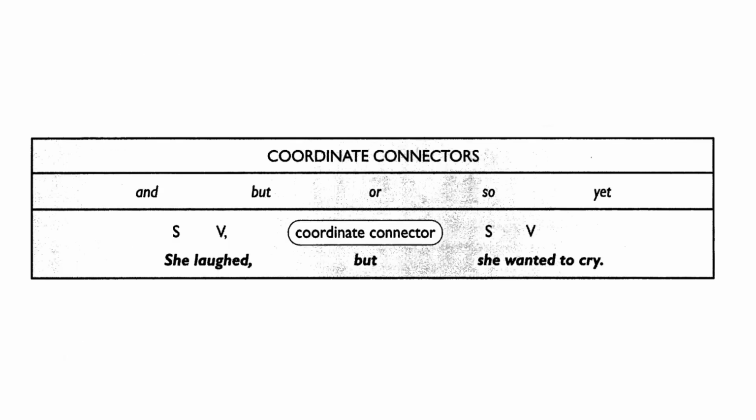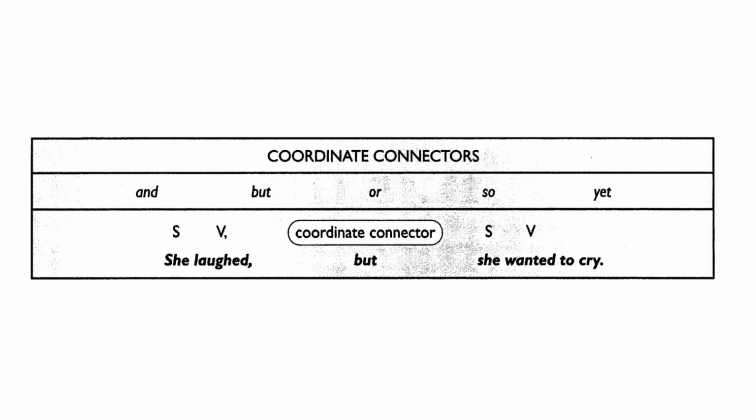So for coordinate connectors, you have and, but, or, so, and sometimes you have the word yet. When we look at the structure of the sentence, you have coordinate connectors: she laughed, but she wanted to cry.